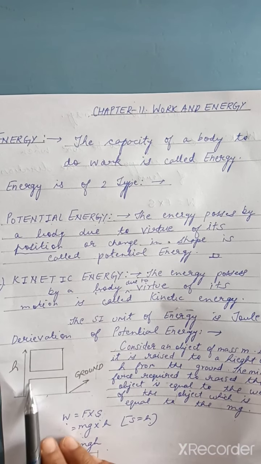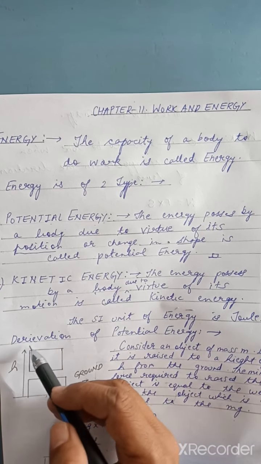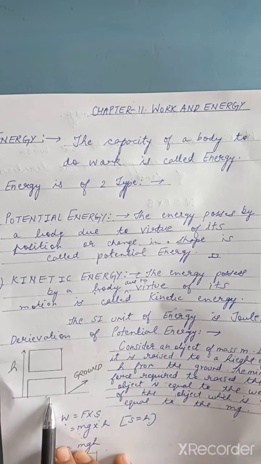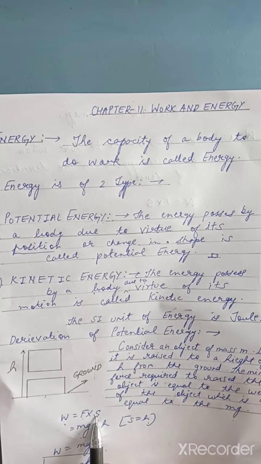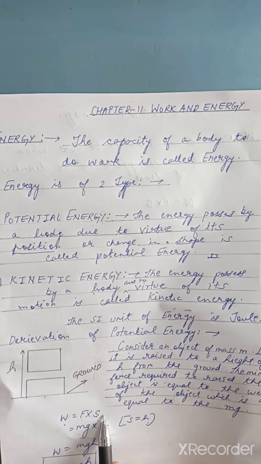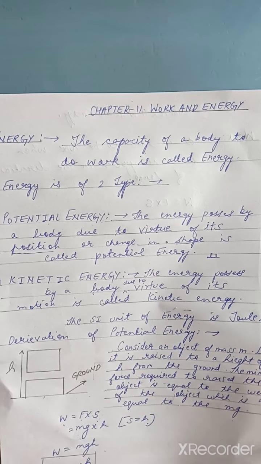For that you have to consider an object of mass small m. Let it be raised to a height h above the ground. So in doing this we have to do the work. So we write W equal to F into S, because we know that the work done is the product of the force and displacement. Now according to Newton's second law, we know that F equals m into g.